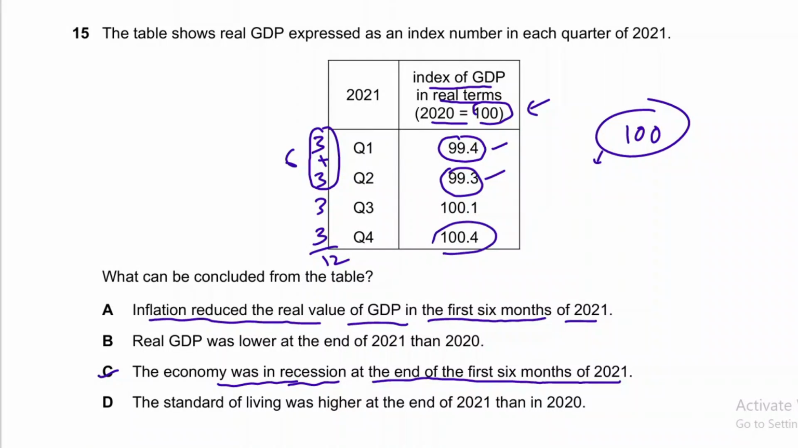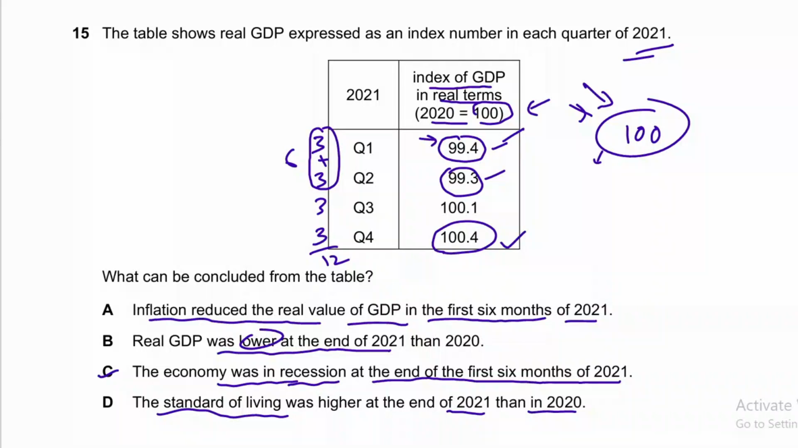So this is 2021, and before this is 100. It says that real GDP was lower at the end of 21. This is the end of 21, and this was the end of 2020, which was 100, and 2021 is 104. So it is not lower, it is greater. The standard of living was higher at the end of 21 than 2020.